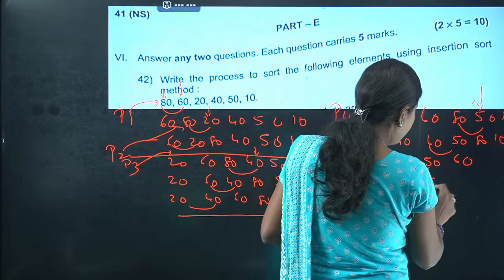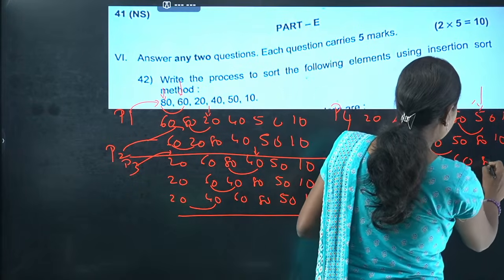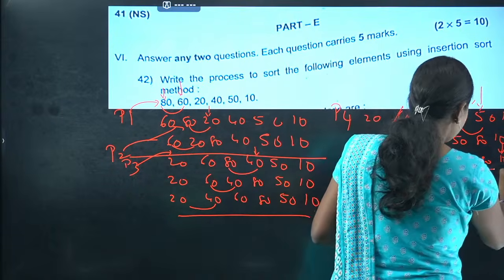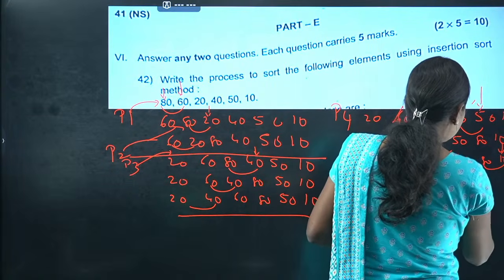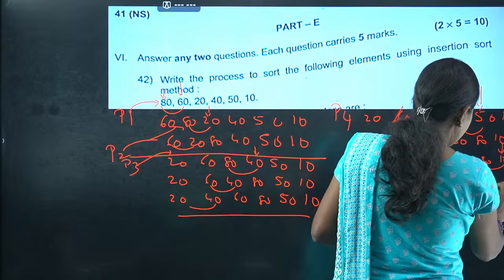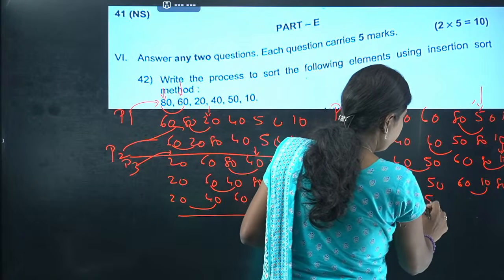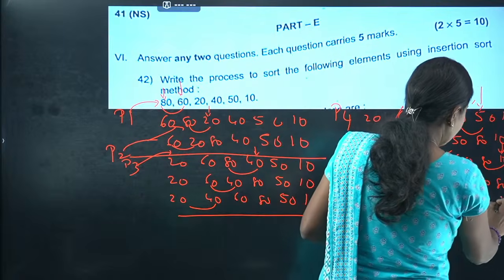So 20, 40, 50. So here we have 80 and 10 like that only. So I'm going to compare with 10 and 80. So it's going to be swapped here. So that will be 60 and 10 and 80 will be there. I'm going to compare with this. It's 20, 40, 50, 10 and 60 and 80.